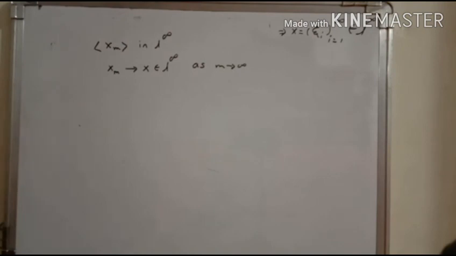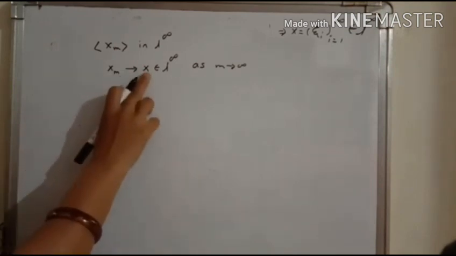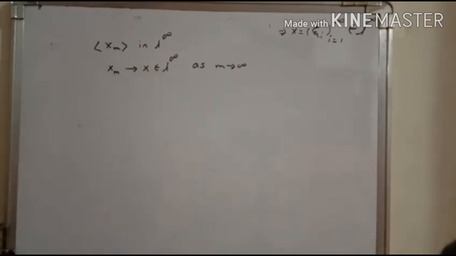It implies that every Cauchy sequence in L infinity converges in L infinity, and therefore the linear space L infinity becomes a complete metric space.